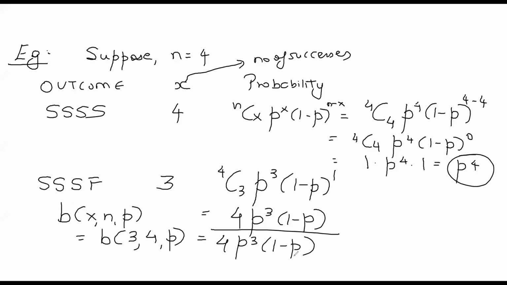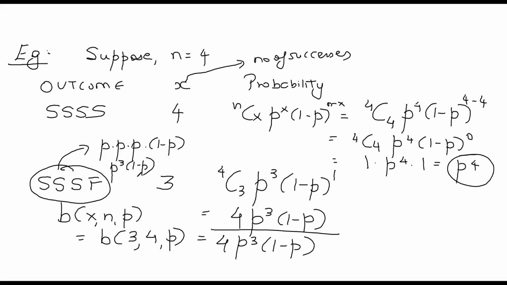I hope it is clear to everyone. Guys, understand this. If I just talk about this outcome, first success, second success, third success, but the last one is failure, this will be p cube into (1 minus p). But this itself can arrange in how many ways? It can arrange itself in 4 factorial upon 3 factorial ways.